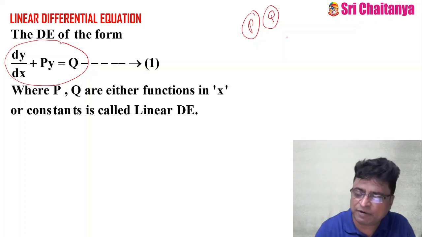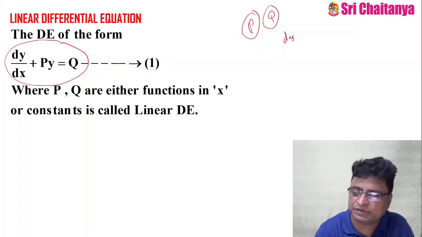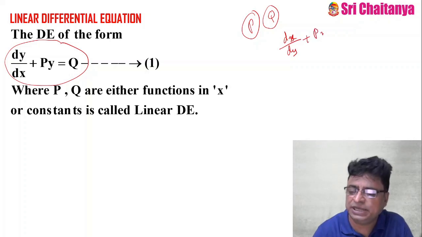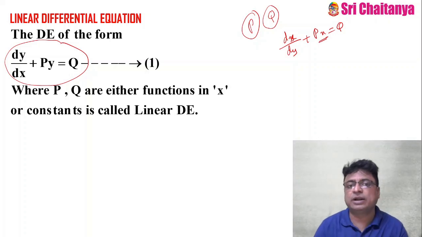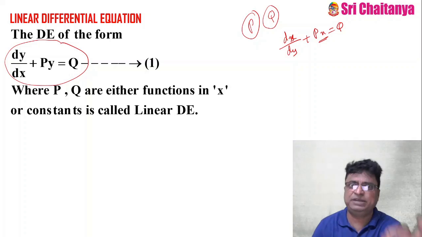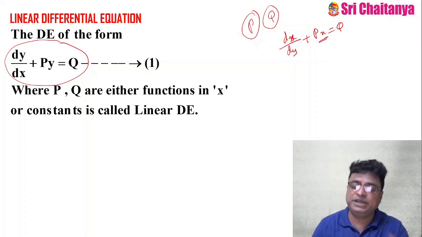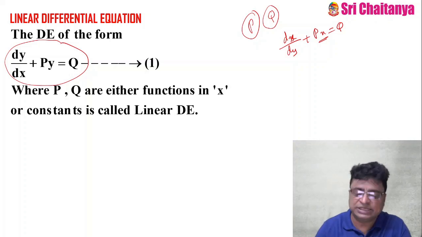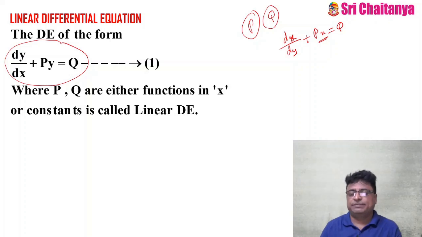So the other form of the same linear differential equation we can write as dx by dy plus px equal to q. Here only x, not p y square or p x square, something like that. Just p y, p x, that's all. P is a function of x, q is a function of x or a constant. This kind of differential equation is called a linear differential equation.